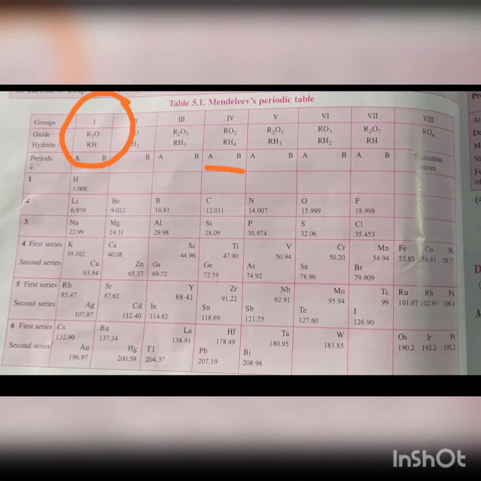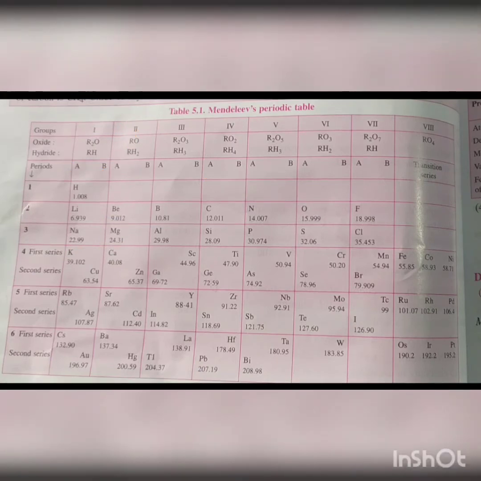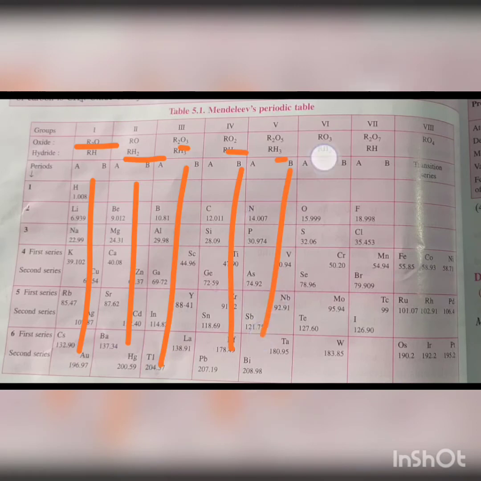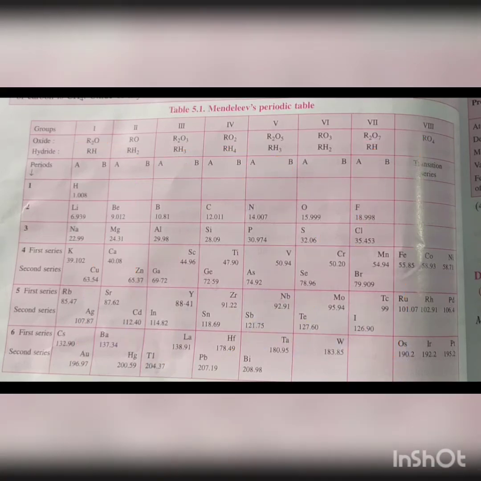Na2O, and so on. Mendeleev's periodic table contains vertical columns called groups and horizontal rows called periods. There are in all 8 groups: 1, 2, 3, 4, 5, 6, 7 and 8. Each of these groups is divided into 2 subgroups, A and B, up to group 7. Inert gases were not known at that time.